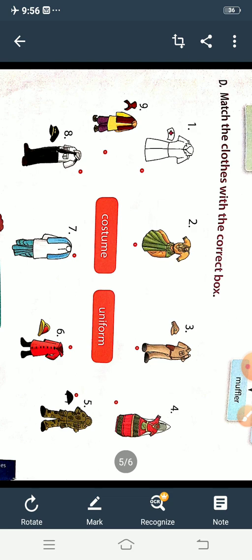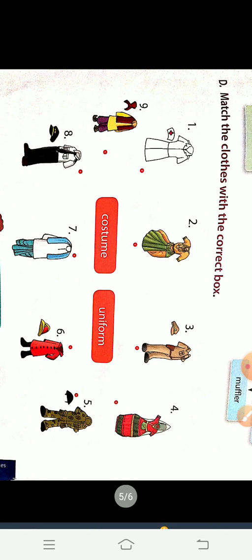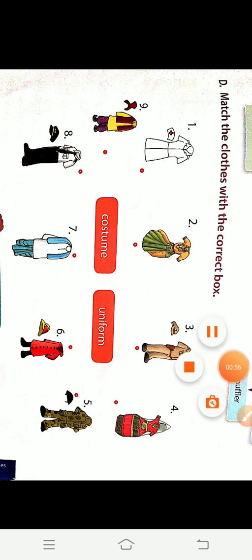People living in different places wear different types of clothes. They are called costumes. So here we will do the exercise. So students, what is costume? People living in different places wear different types of clothes. They are called costumes. And the clothes dancers and actors wear are also called costumes. You have seen dancers and actors on the television. What are they wearing? They are wearing that dress we call costumes.